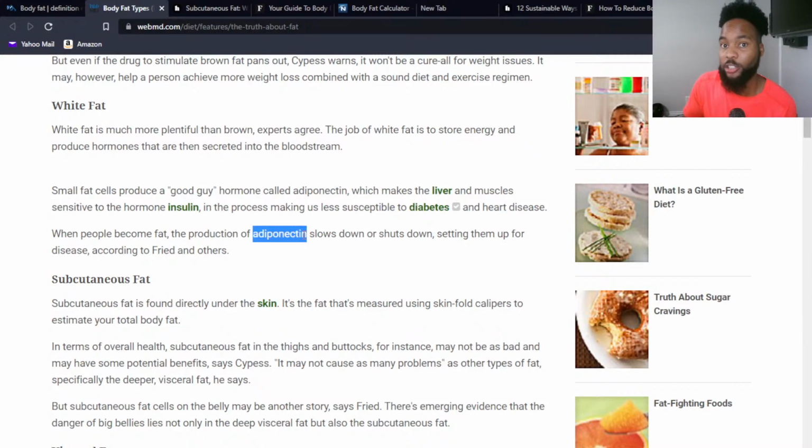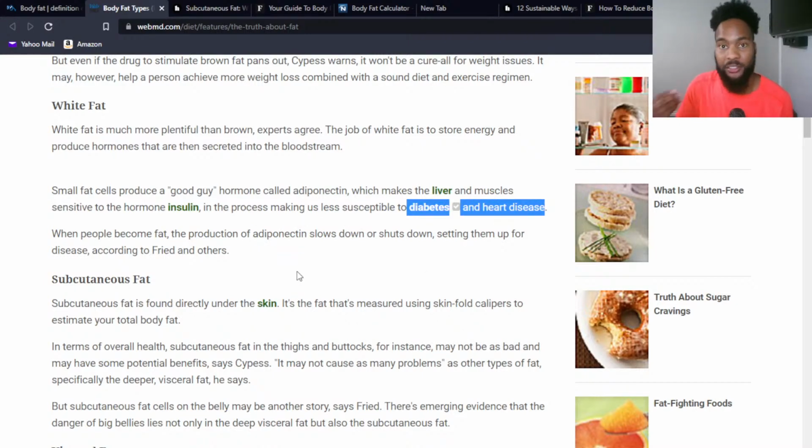You're going to slow it down, or it may even shut down if you're severely obese, all right? Now, when that hormone is not working properly, or you're not getting any of it at all, you're going to be more susceptible to diabetes and heart disease, because now your pancreas is not producing insulin in a healthy way that it should be. Okay, so let's keep that in mind.